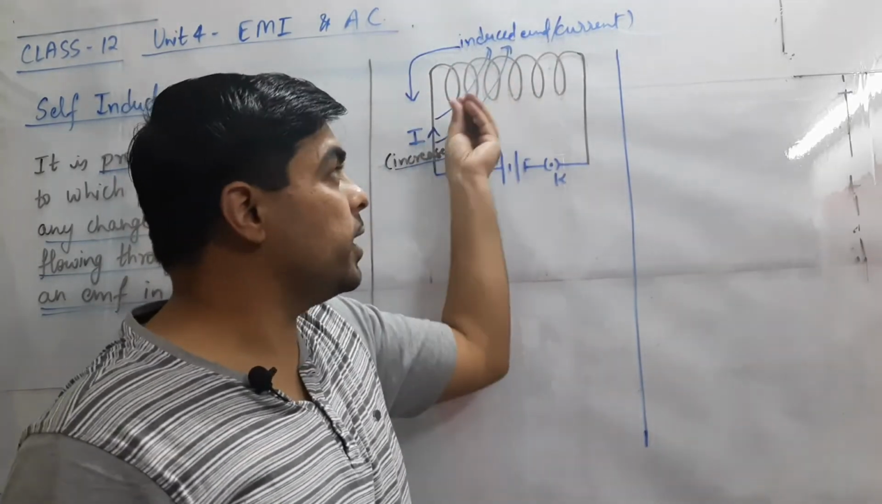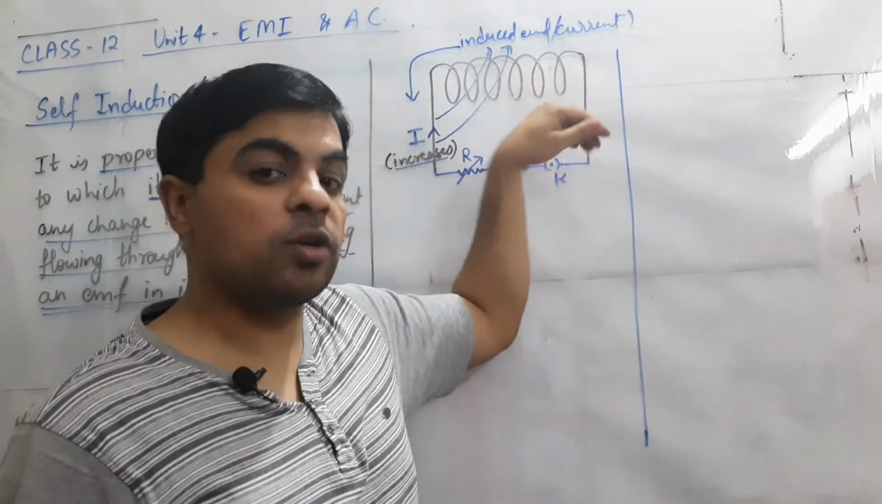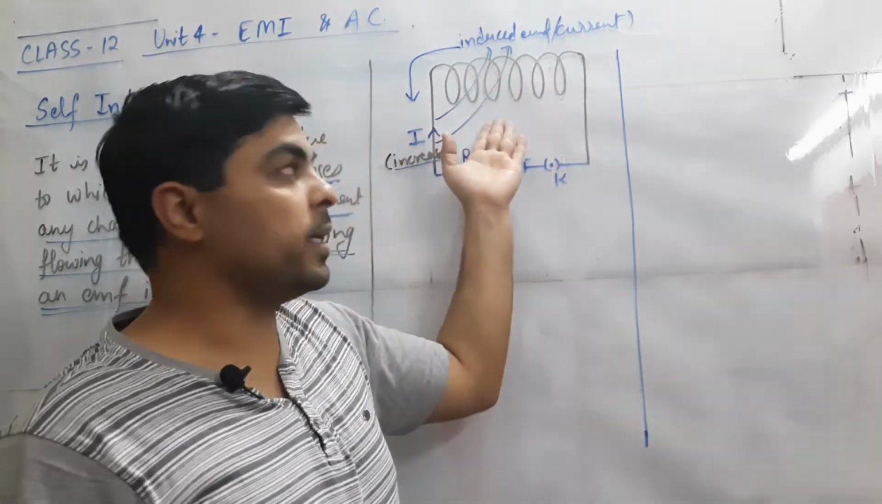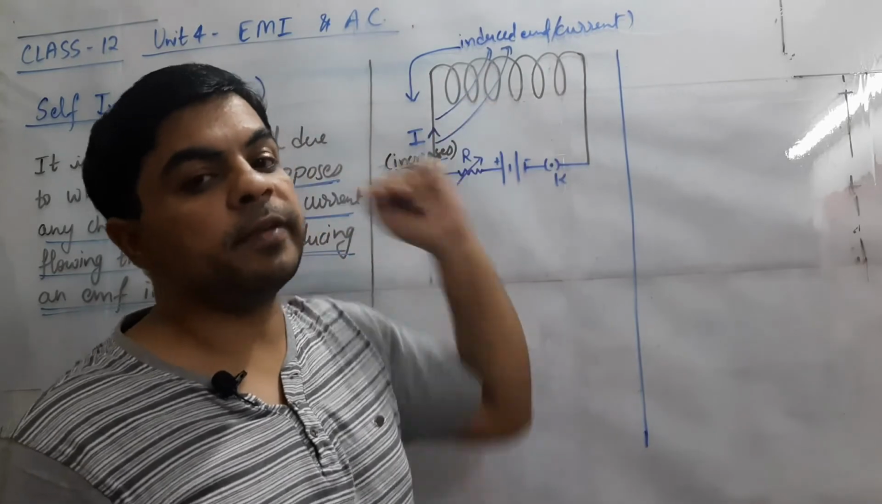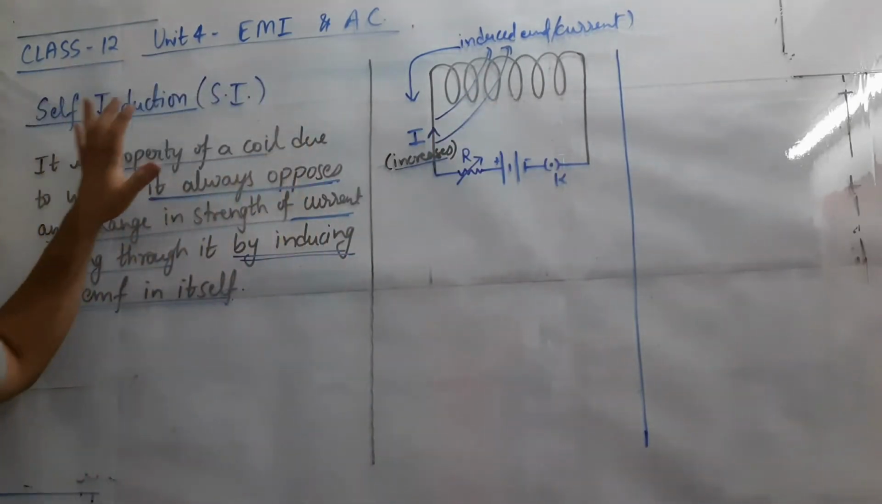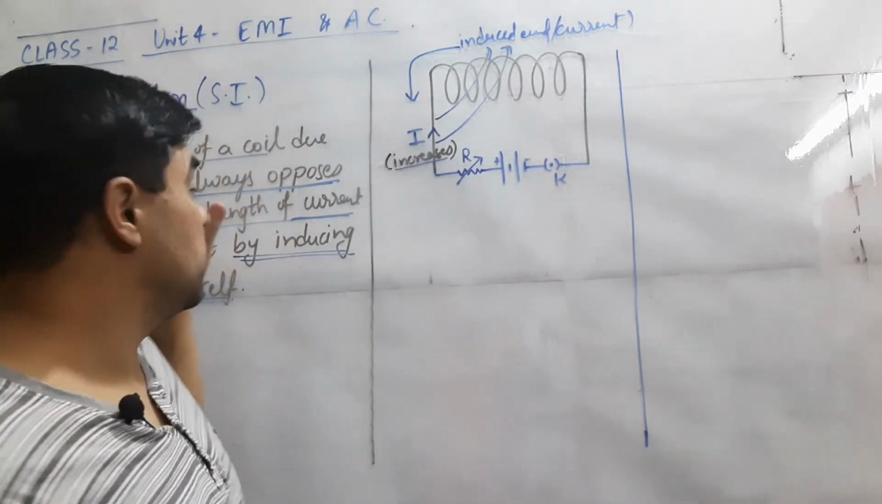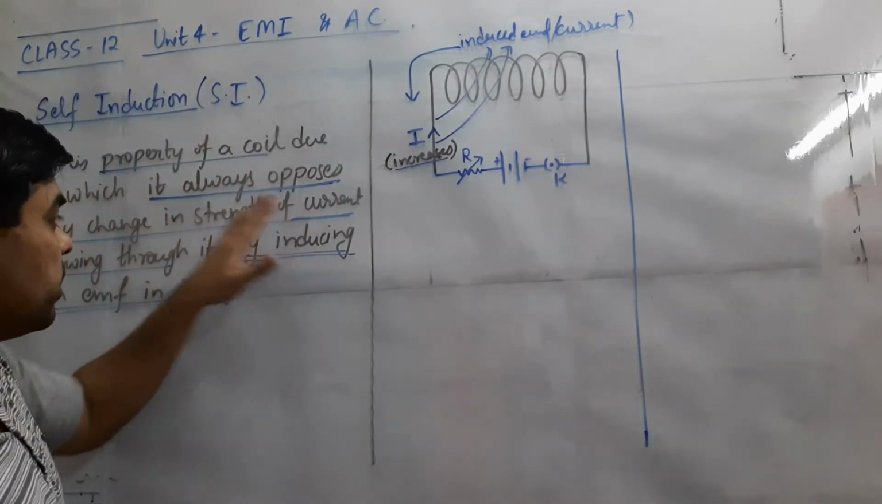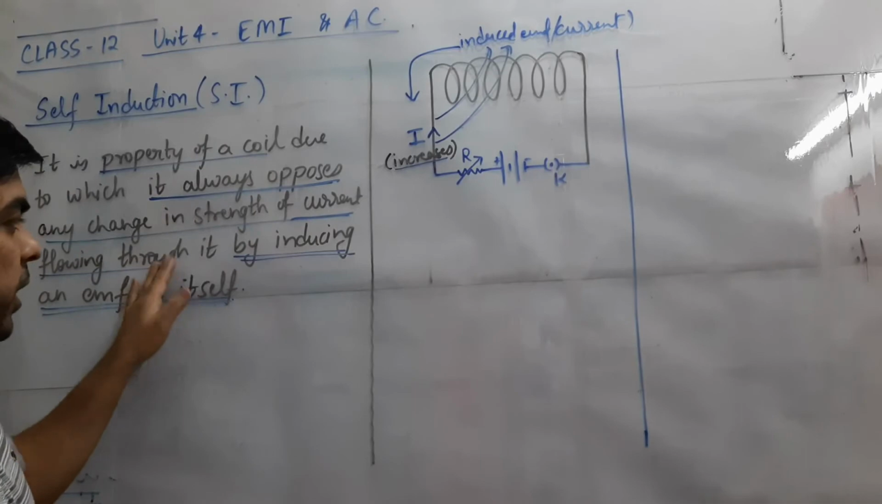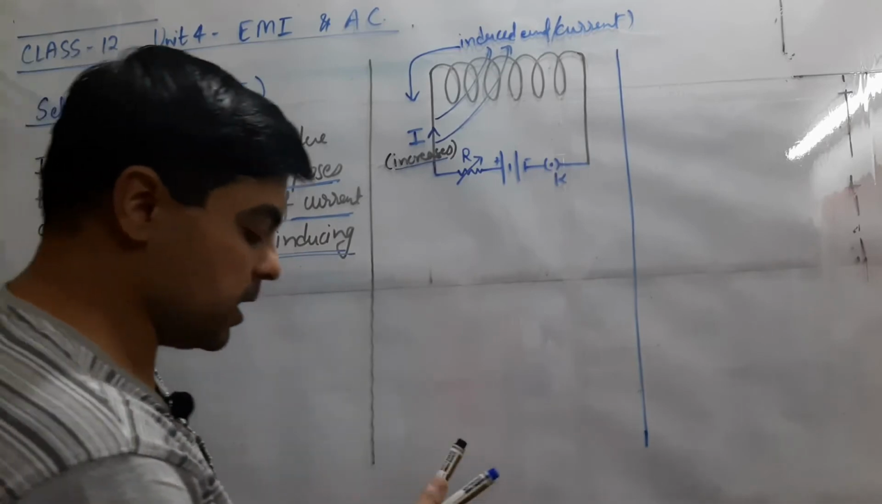So here the coil is producing electromagnetic induction on itself, and that's why we call this self-induction. Self-induction is the property of the coil due to which it always opposes the change in strength of the current, or change in magnitude of the current flowing through it, by inducing an EMF in itself.